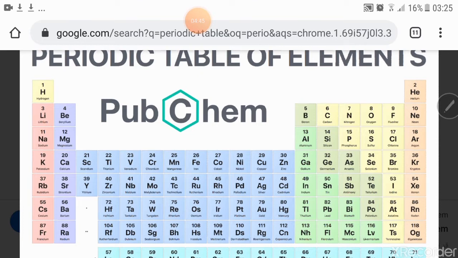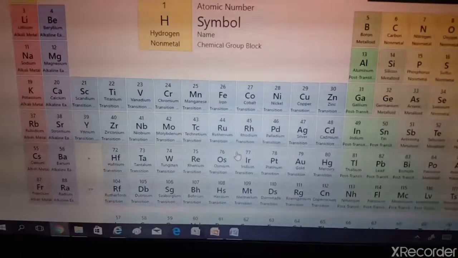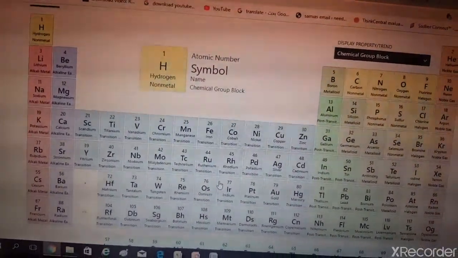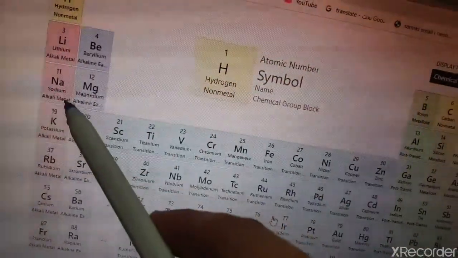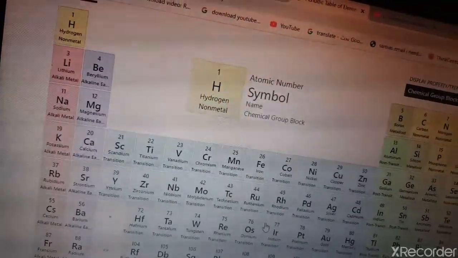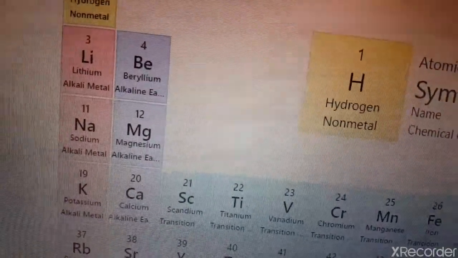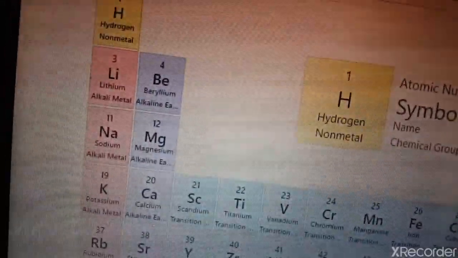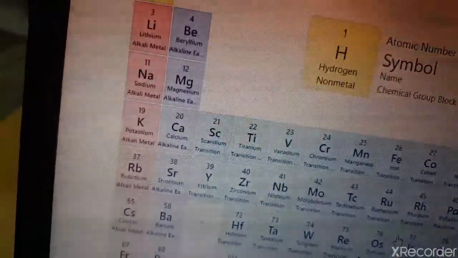Let's have an example to understand. Let's pick an element from the periodic table and explain the 8 rule on it. Let's take sodium. The atomic number is 11, that means it has 11 electrons, and it is in the first group, that means it has 1 valence electron.